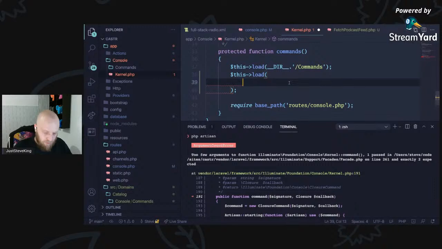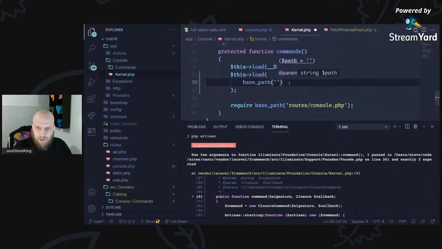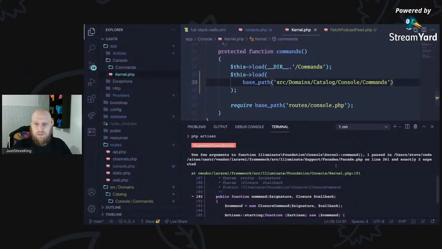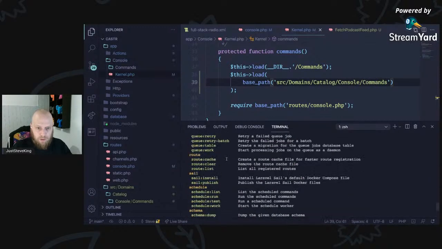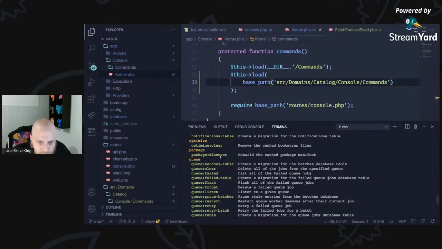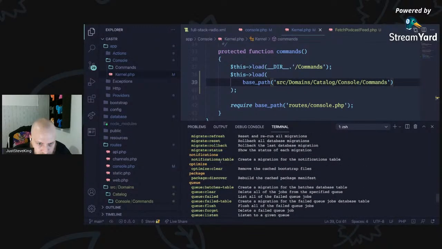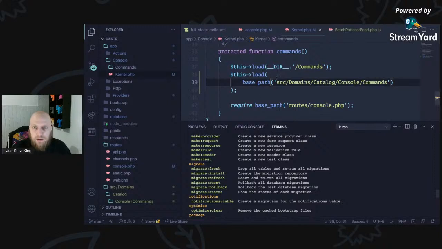So we could probably do something like base path, then we're going to pass in the source domains catalog console commands. Cool. So now this should have loaded something in, but it's not. Okay.